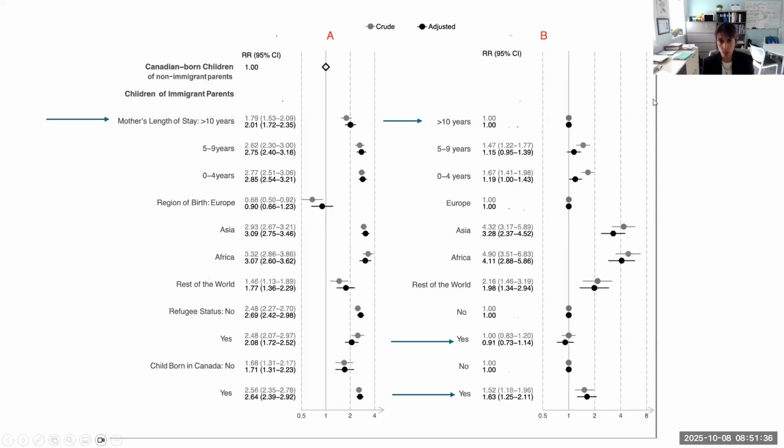And this is the comparison among immigrants, and what we found is that maternal length of stay was not significant after adjusting for significant variables. And then those at highest risk were those coming from Asia and Africa. Refugee status, as you can see here, was not statistically significant when we compare among groups, but having been born in Canada was significant.